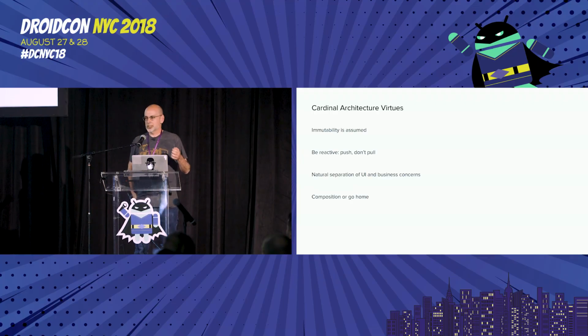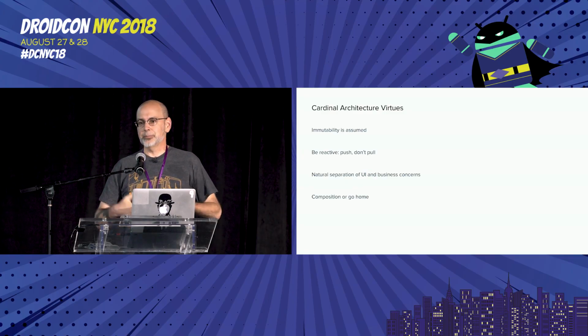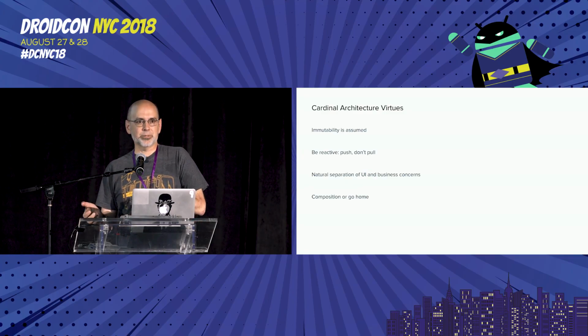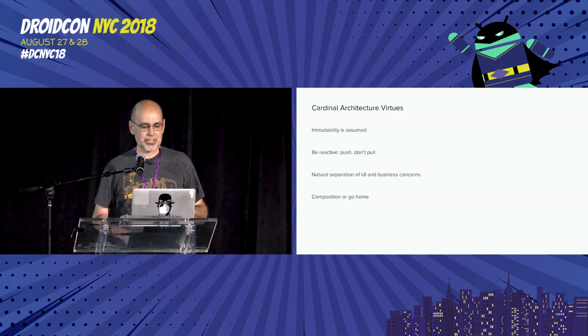The main one, or the primary one, I guess, is immutability. I should be able to assume that anything that's going across an API boundary is effectively a value object. Callers and receivers should be assured that things aren't going to change behind their backs that they give out and that they receive.